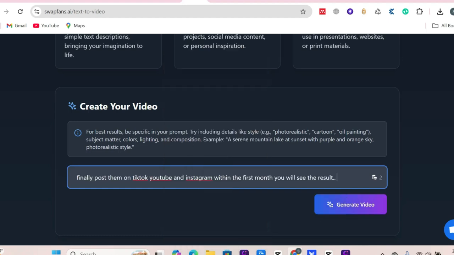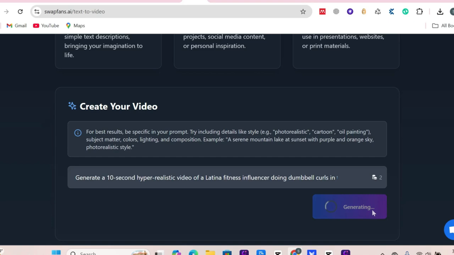You can use a fitness video prompt like this. Generate a 10-second hyper-realistic video of a Latina fitness influencer doing dumbbell curls in the gym, smiling at the camera with motivational text overlay, "Stay strong." Instagram Reel, TikTok style, 1080p cinematic lighting. The result you will get is amazing, so follow the steps shown above to generate your AI influencer.